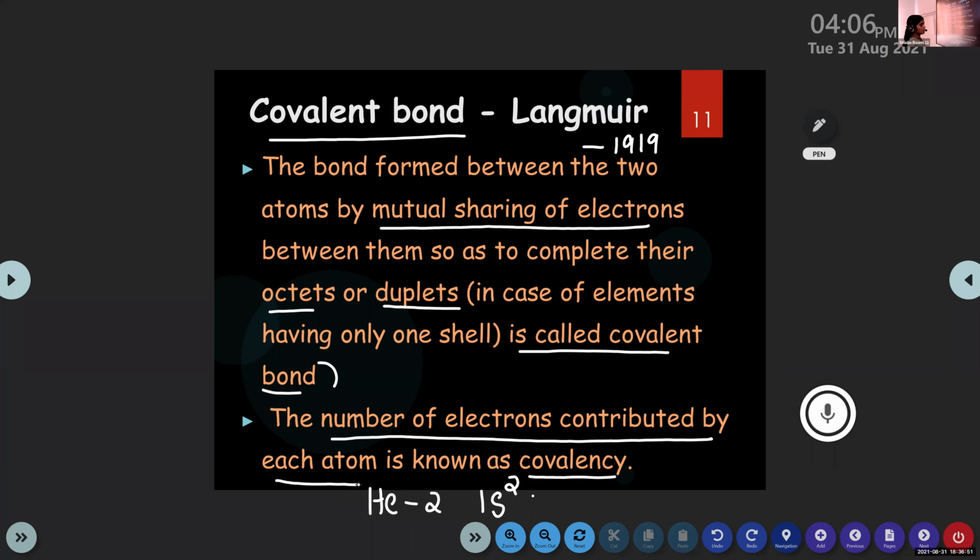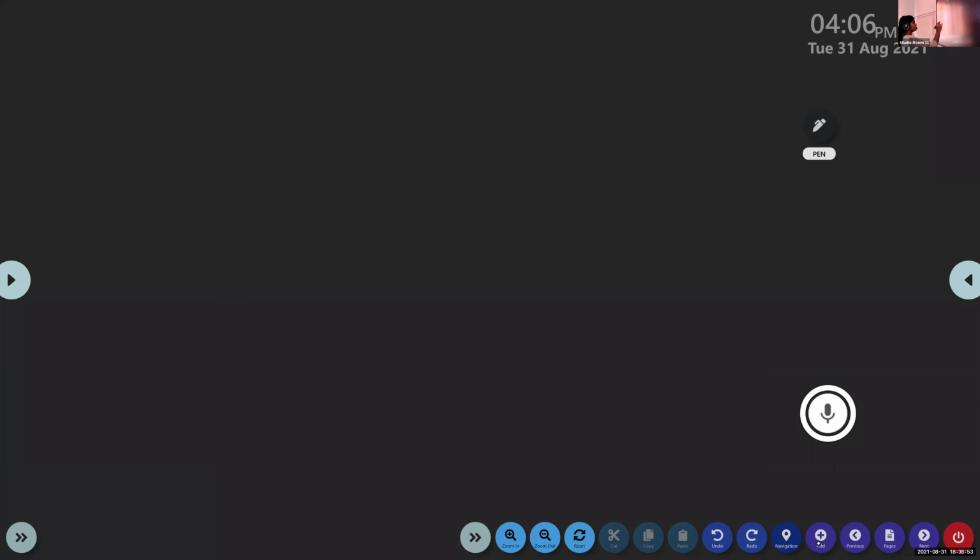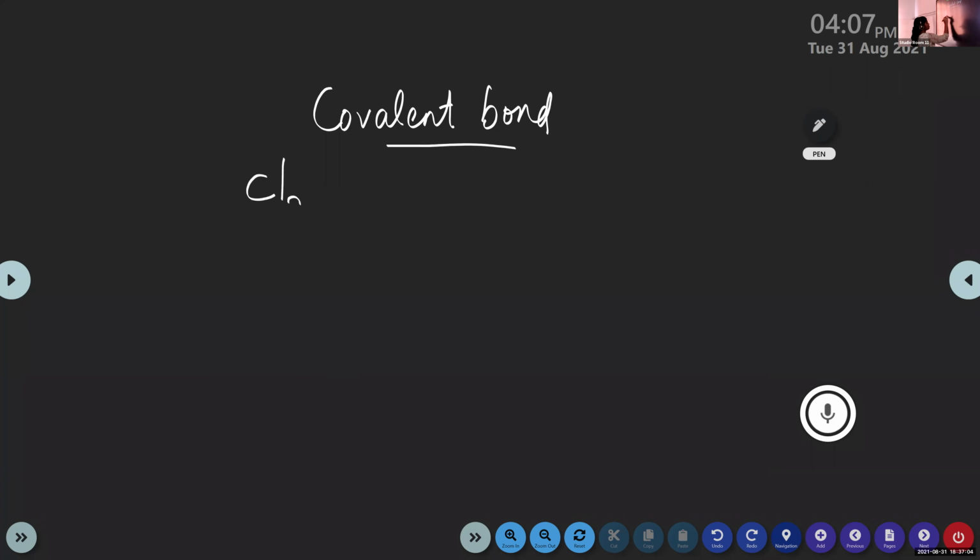Okay. So I will show you one example regarding this covalent bond. We can discuss the formation of the Cl2 molecule, the chlorine molecule.